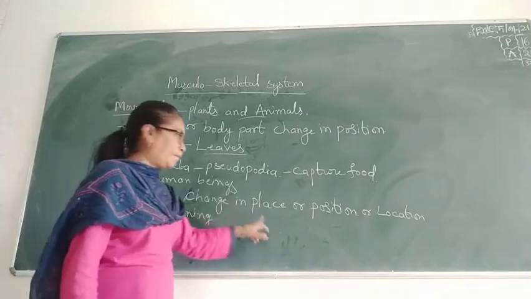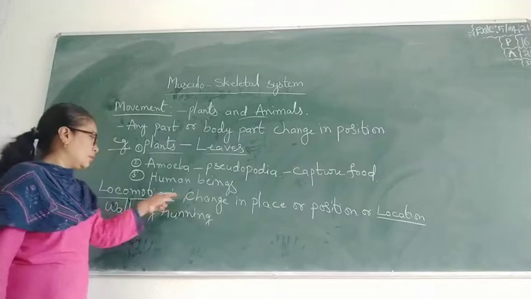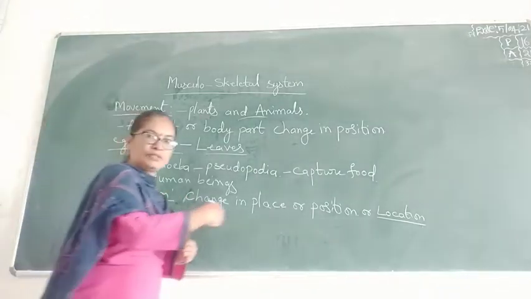Locomotion means change in place or position or location. They change from one place to another.